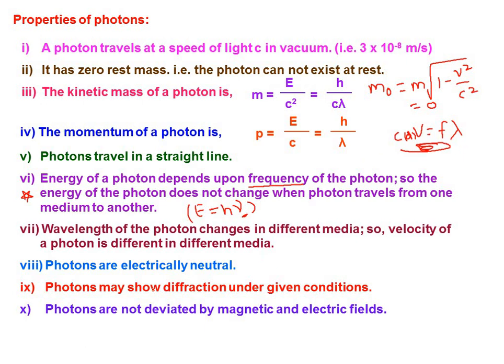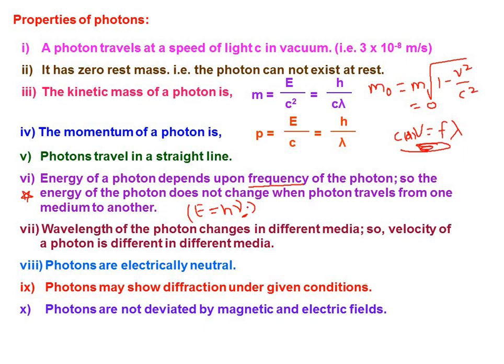Coming to the next one, photons are electrically neutral. There won't be any charge for these photons. Photons may show diffraction under given conditions. As we told, photons travel in a straight line.